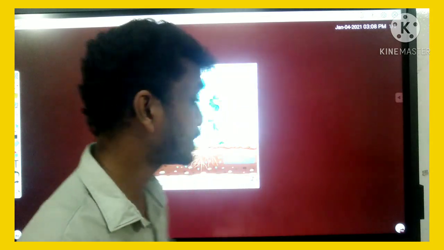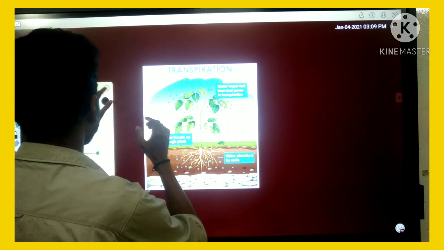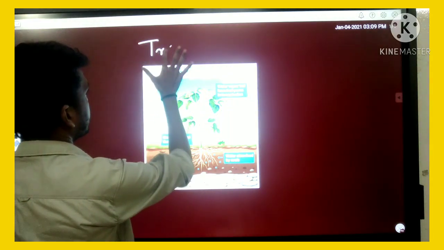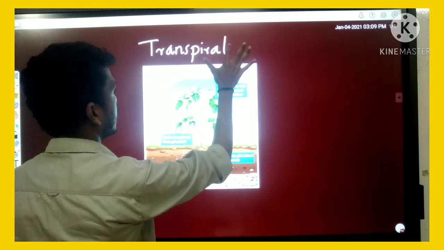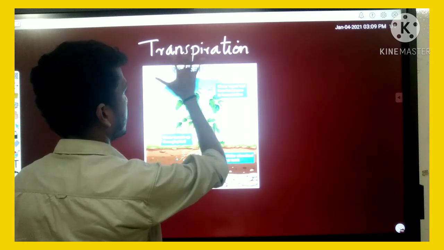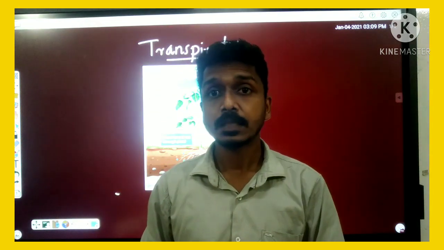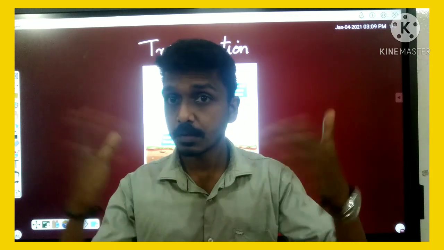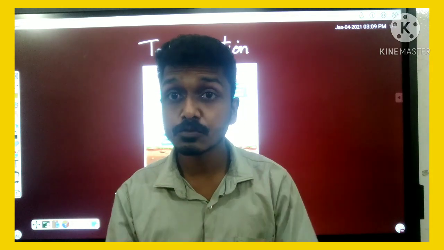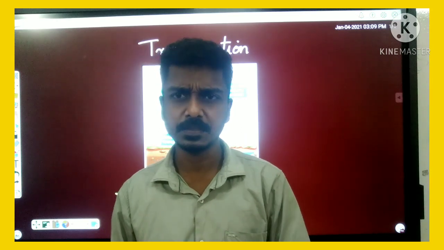That means after the use of water, the unused water from leaves evaporates to atmosphere. That process is called transpiration.